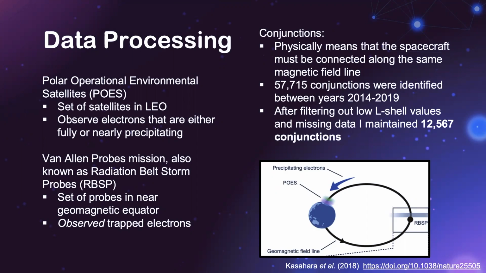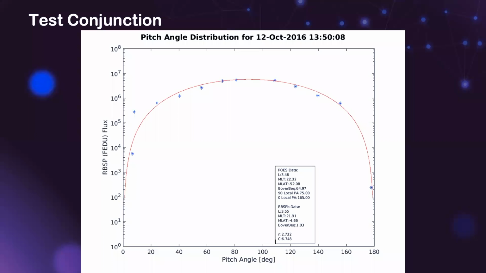of POES in LEO. Since the two spacecraft observed the same particle population, the resulting pitch angle distribution should be continuous for each conjunction. Here I am showing a candidate conjunction used later in the testing of the model, with the observed flux from POES and RBSP plotted in blue asterisks as a function of pitch angle.